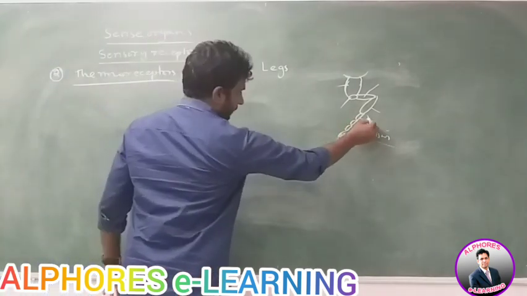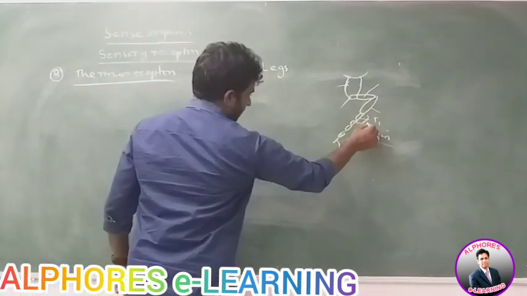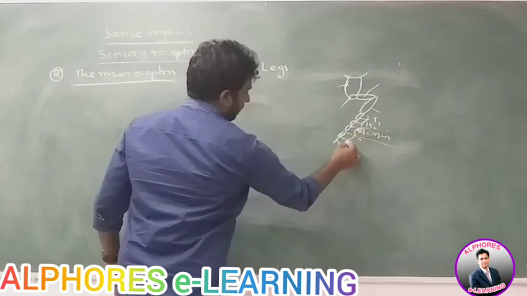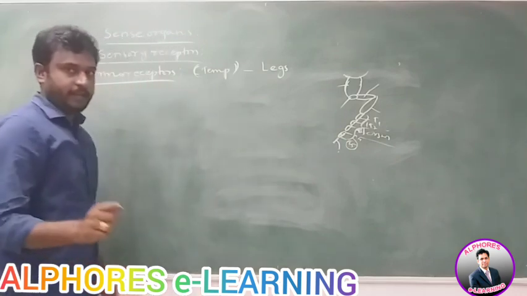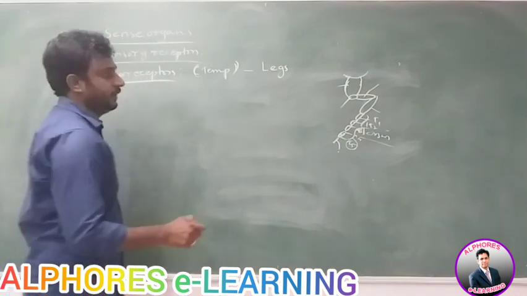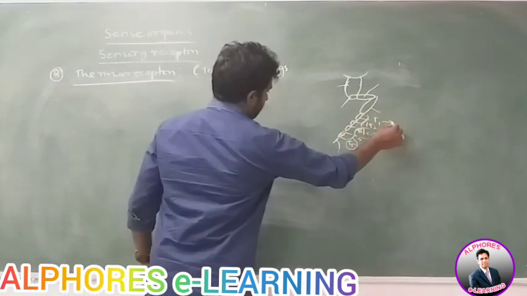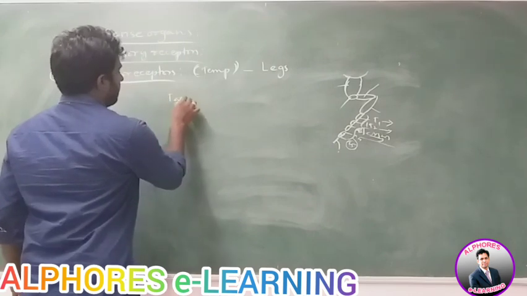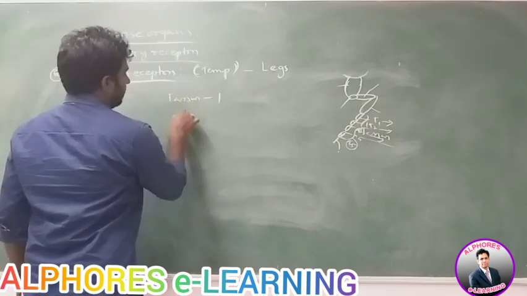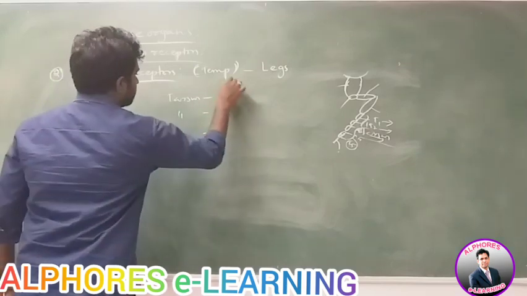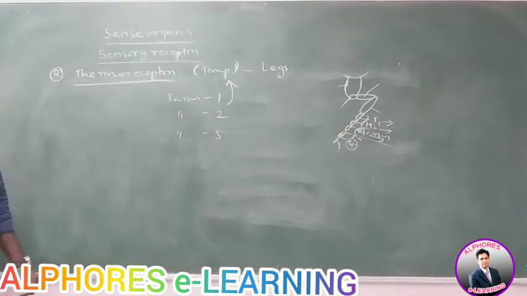The tarsus is divided into tarsomeres called tarsi 1, 2, 3, 4, and 5. Five tarsomeres are present on the tarsus. Tarsus 1, tarsus 2, and tarsus 3 consist of this type of receptors.